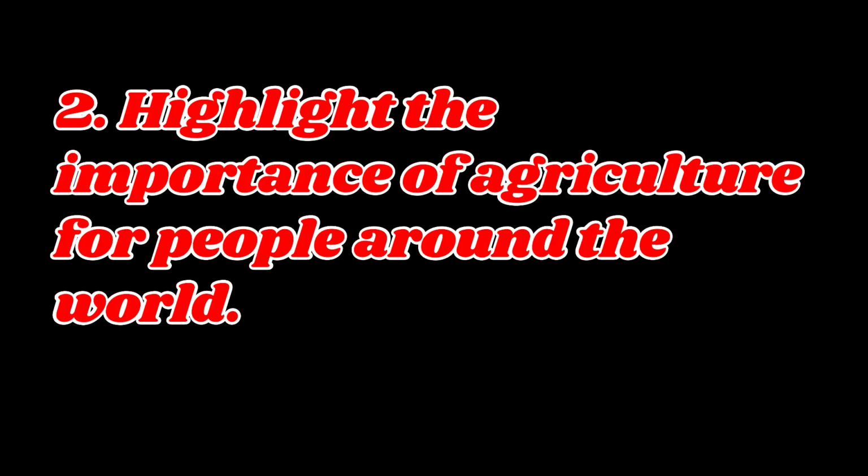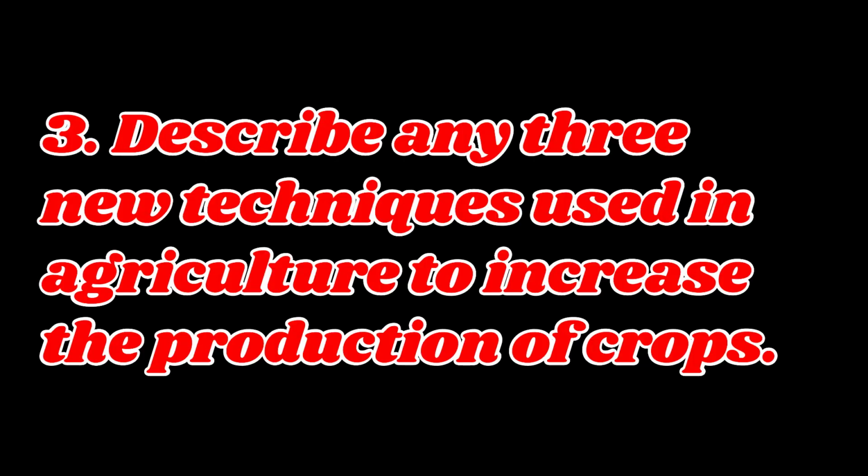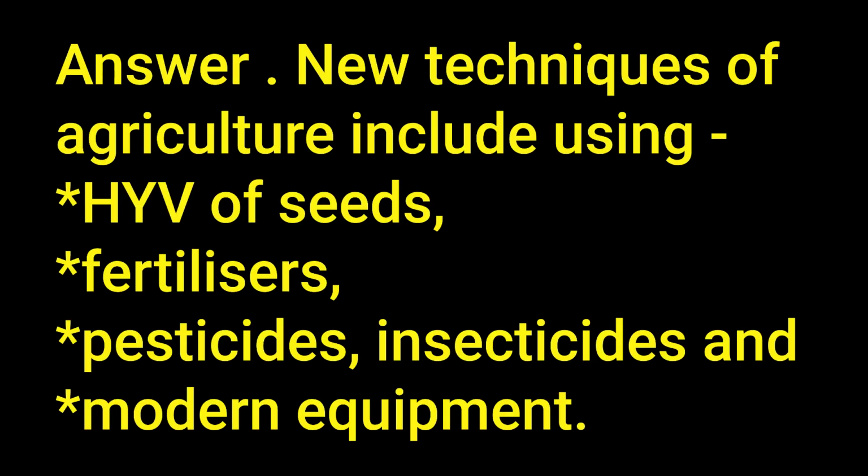2. Highlight the importance of agriculture for people around the world. Answer. Agriculture helps in providing employment, eradicating poverty, enhancing trade and earning foreign exchange. Agriculture also plays an important role in strengthening global relations by encouraging the international trade of agricultural products. 3. Describe any 3 new techniques used in agriculture to increase the production of crops. Answer. New techniques of agriculture include using HYV of seeds, fertilizers, pesticides, insecticides and modern equipment.